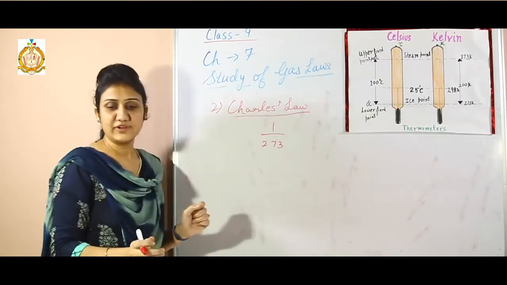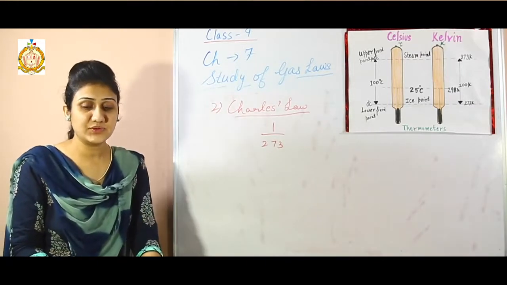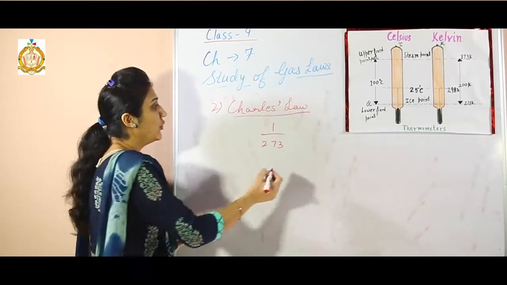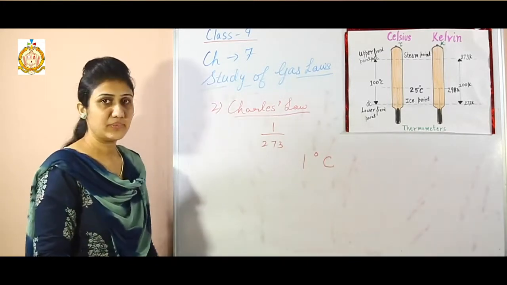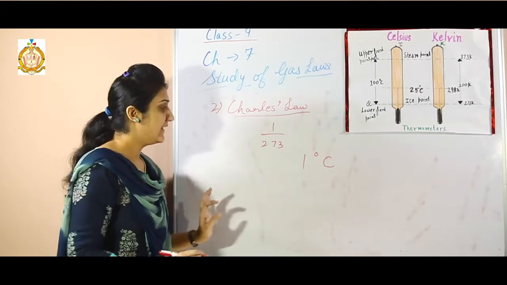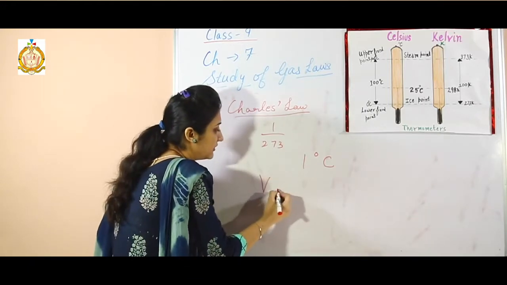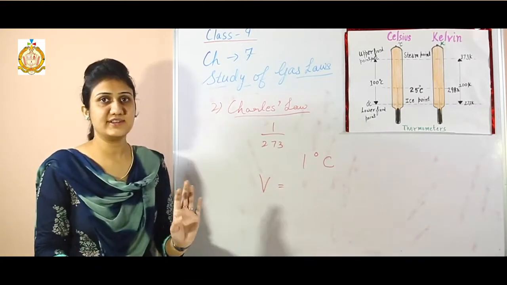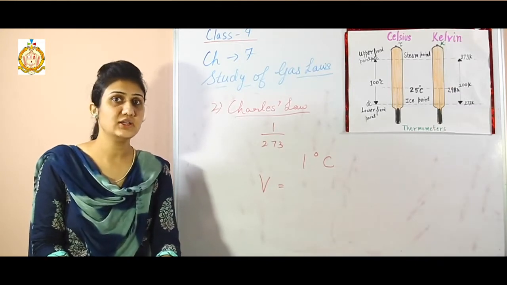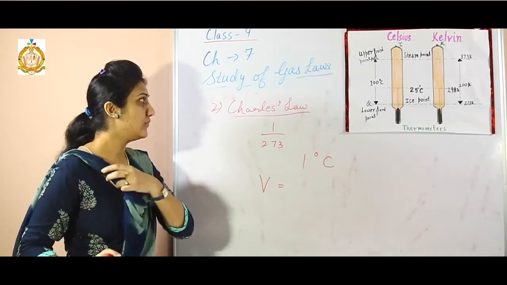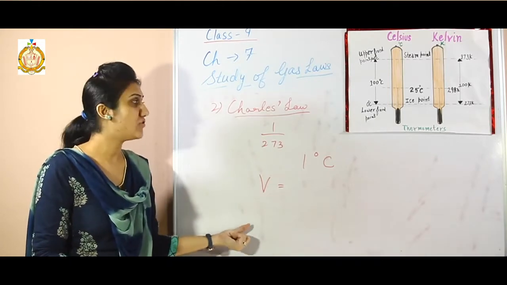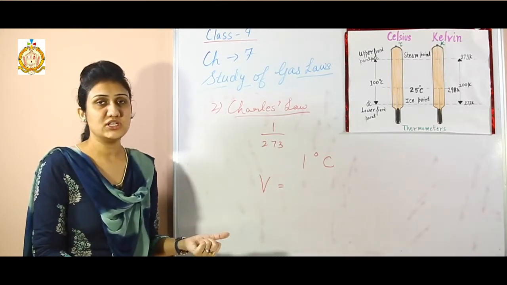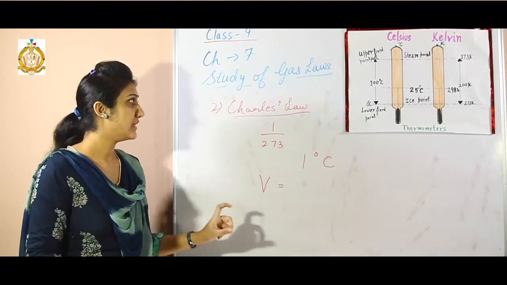1/273 of its volume at 0 degree Celsius for each 1 degree increase or decrease in temperature respectively. Means that if there is change in temperature, there is change in volume. According to Charles' law, the change in temperature brings the change in volume of the gas. And how much change in volume? He has also given that relation.